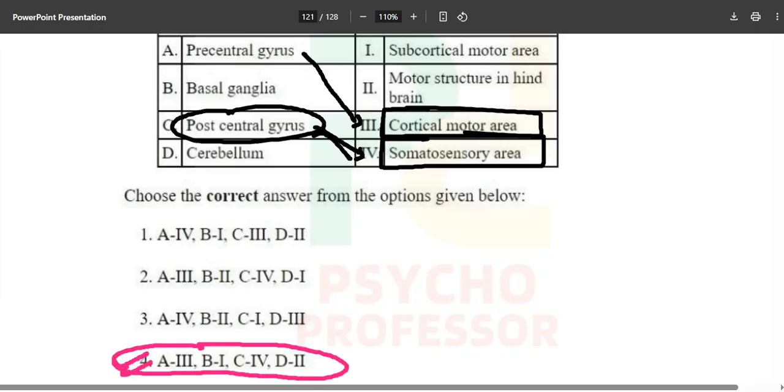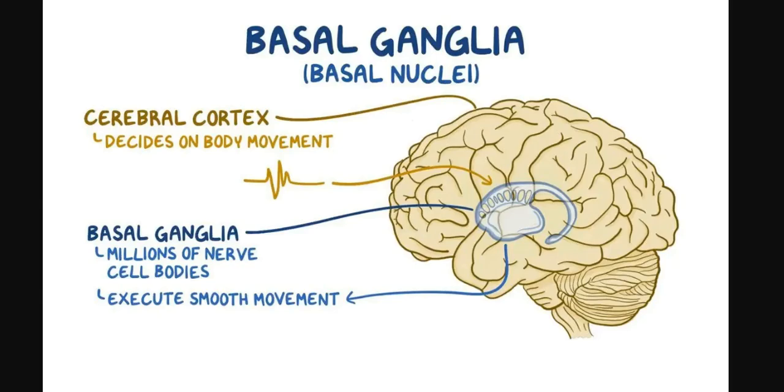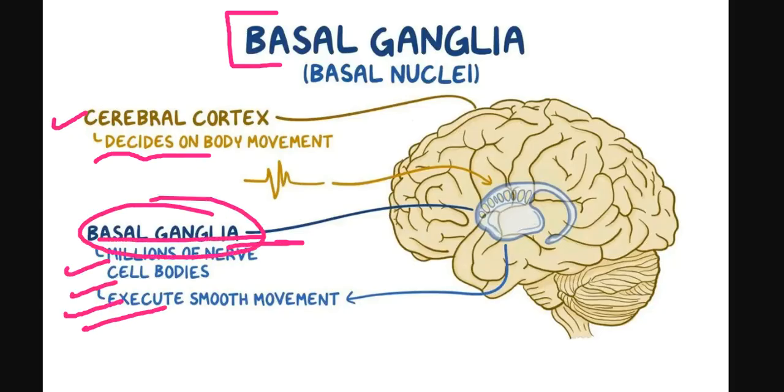And what is basal ganglia used for? It is used for the subcortical motor area. And this is your basal ganglia. Cerebral cortex decides on body movement, and your millions of nerve cell bodies execute smooth movement. This is your basal ganglia over here.